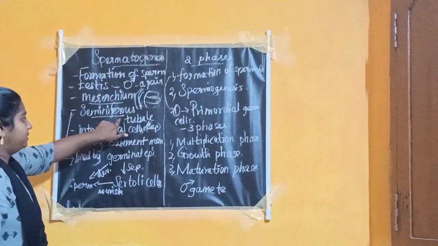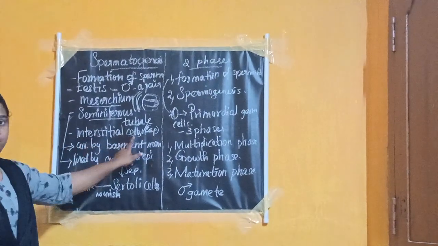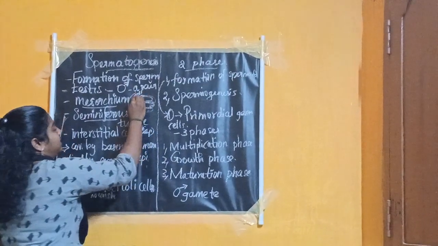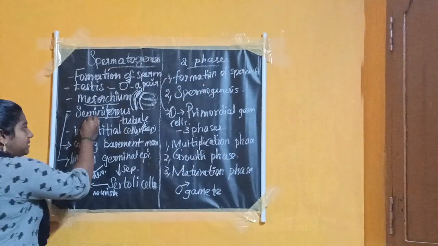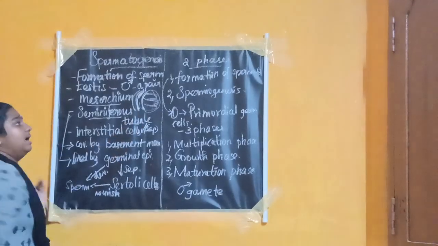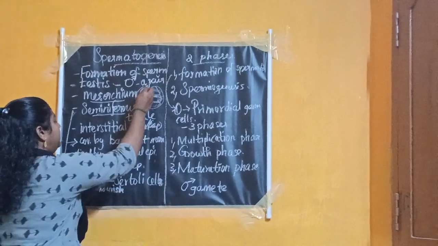The seminiferous tubule is separated by interstitial cells. This seminiferous tubule is covered by a basement membrane and is lined by germinal epithelial cells.